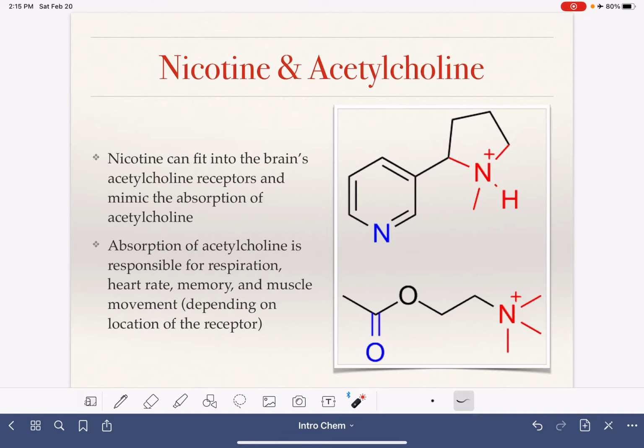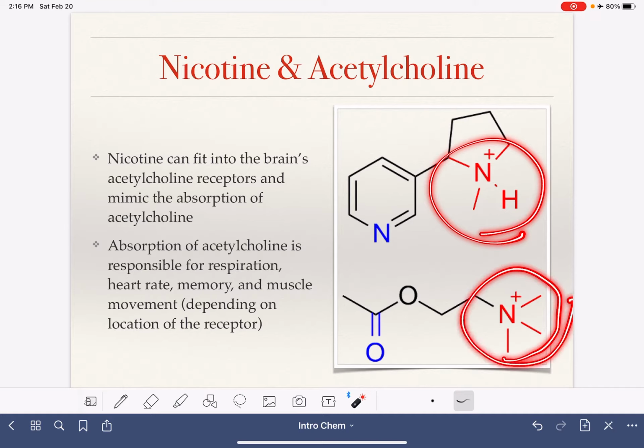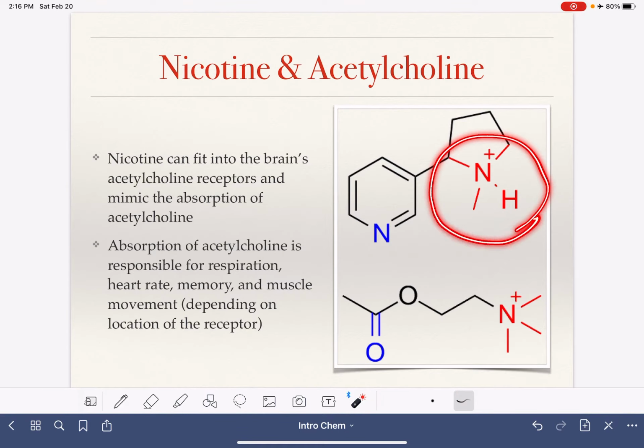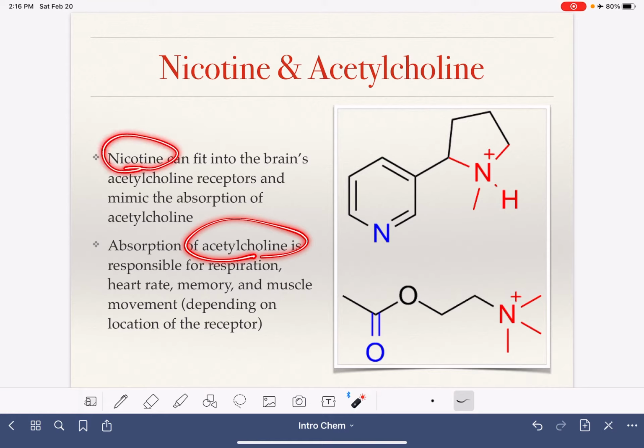However, this part is different. When nicotine fits itself into the acetylcholine receptor, it actually triggers the same sort of response as the absorption of acetylcholine. When caffeine fits into those receptors, the body just doesn't do anything, doesn't acknowledge the caffeine. But when nicotine fits into the receptor, basically the brain can't differentiate between whether it's nicotine or acetylcholine sitting in those receptors. So when your body absorbs acetylcholine or nicotine, either one, this triggers respiration, heart rate, memory, muscle movement, all different kinds of things.